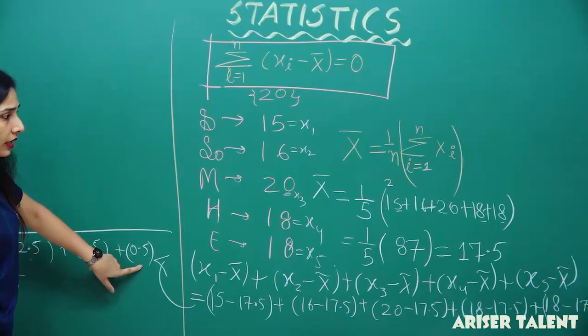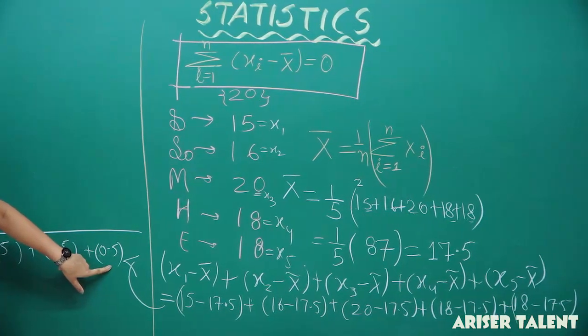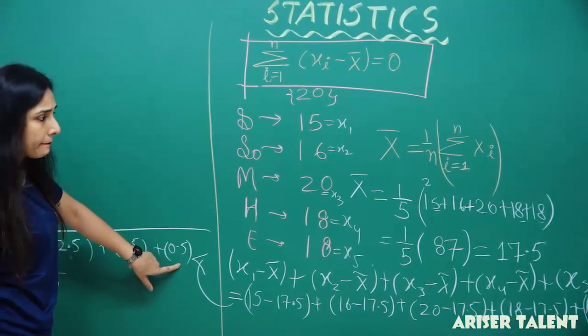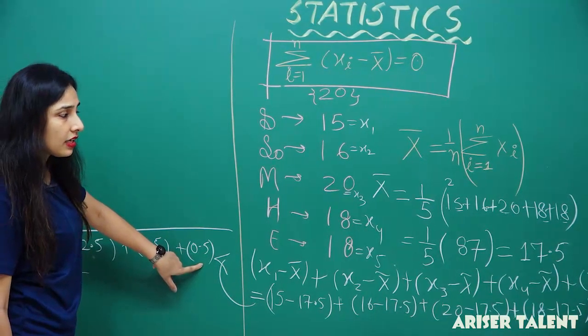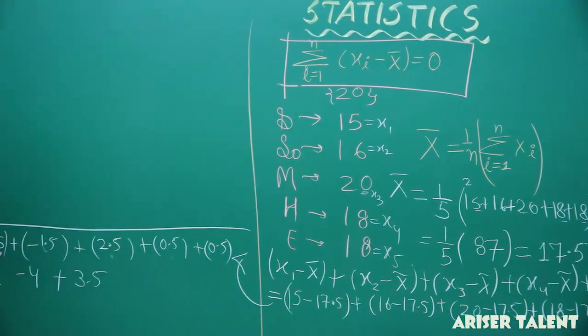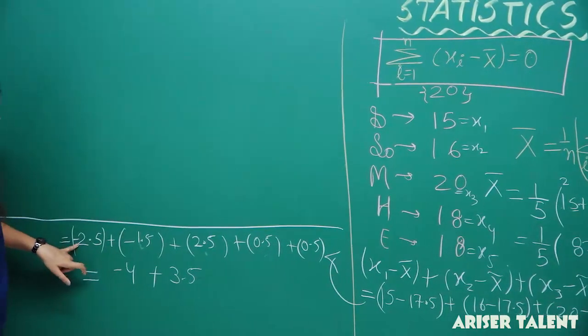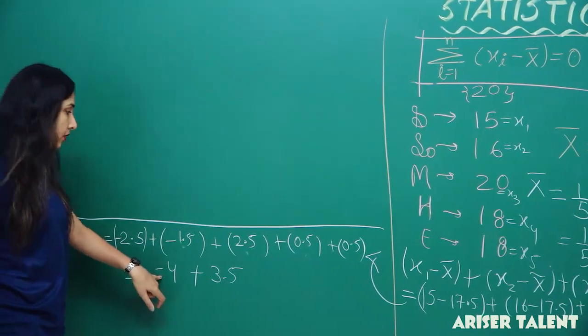So there that was 17.5, 18 minus 17.5, right? We all got this is 0, okay.